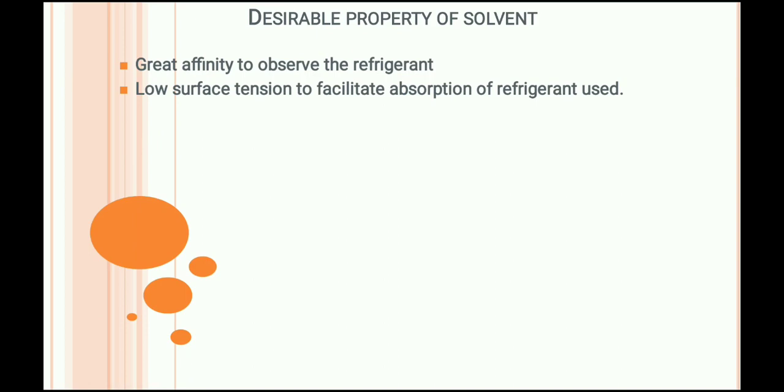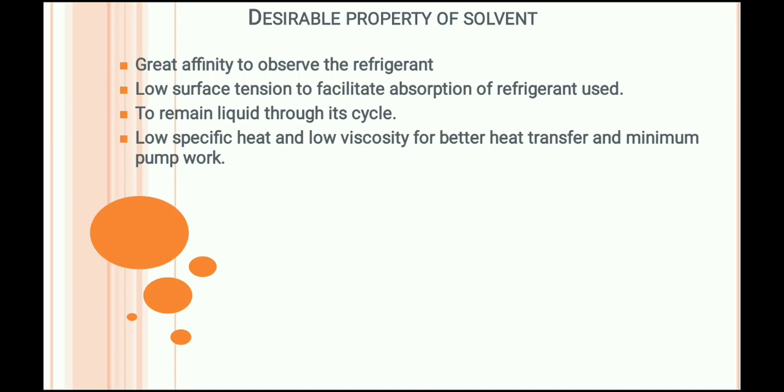Number second, the surface tension of the solvent should be low so that the absorption of refrigerant can take place easily. Next, the solvent should be in the liquid state throughout its working cycle. Next, the specific heat and viscosity of that solvent should be low.